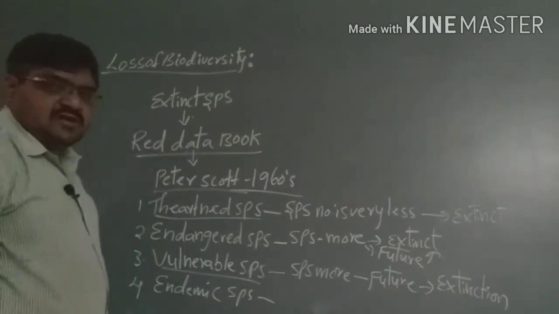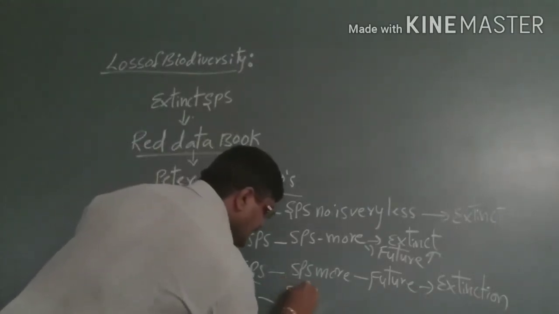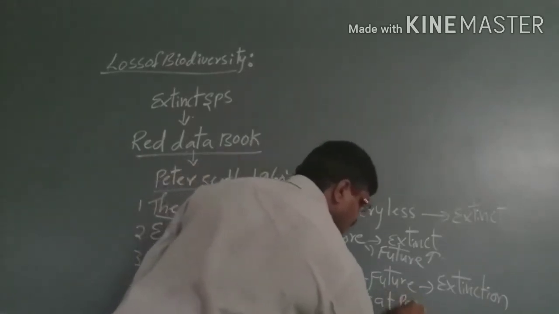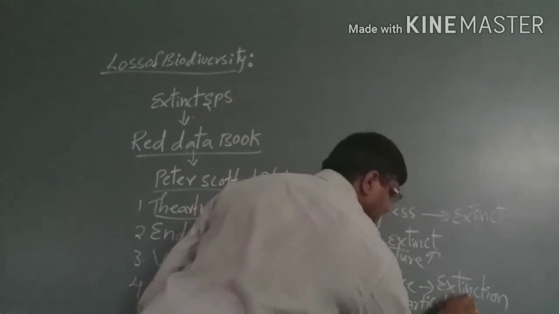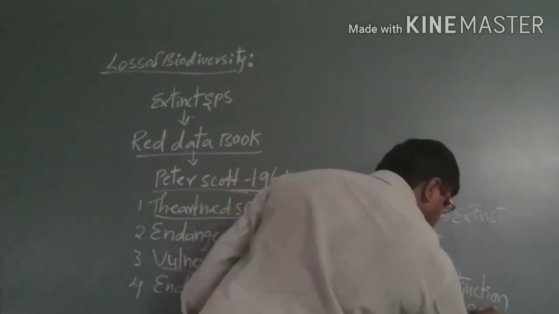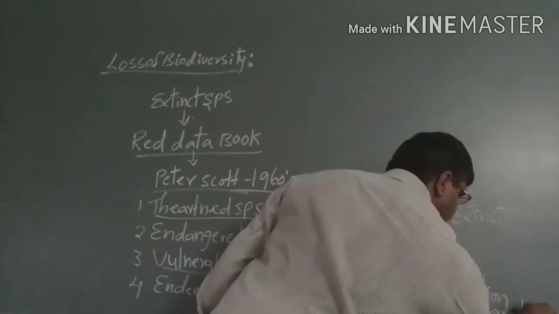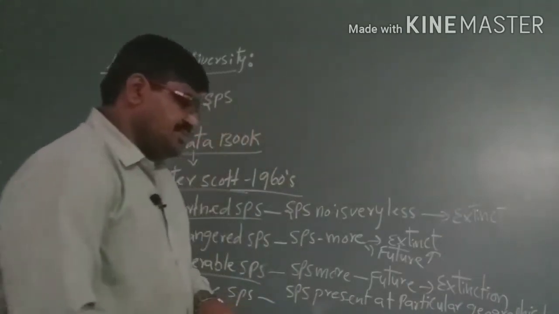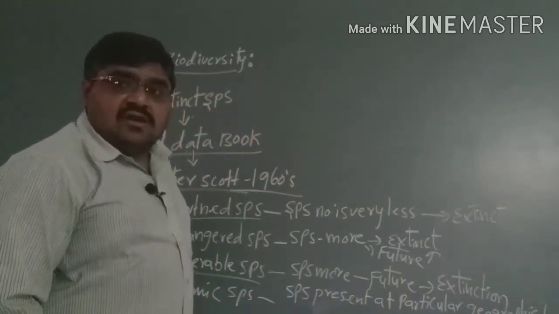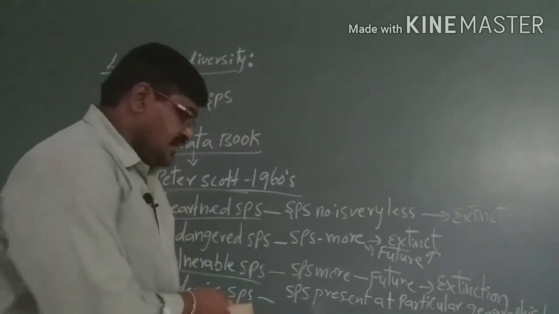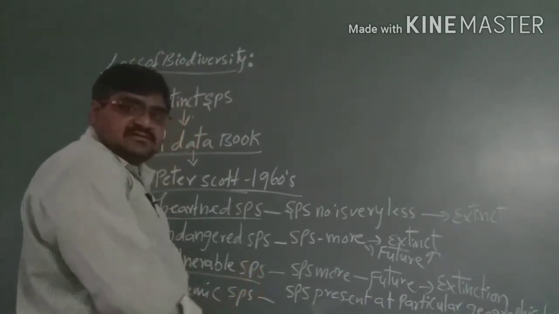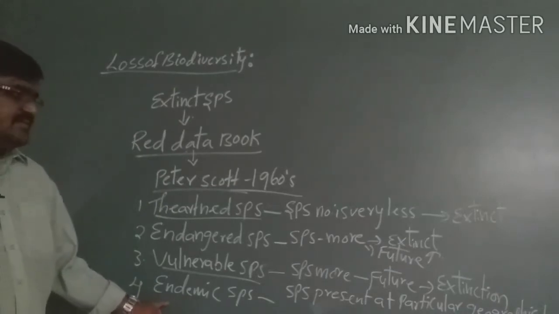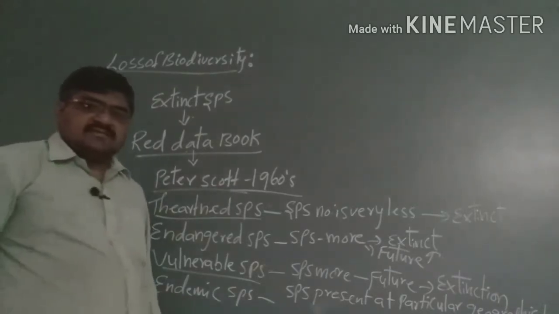The species which are present only in a particular geographical area, and are not present anywhere else. Such species are called endemic species. An example is the Kerala rat.